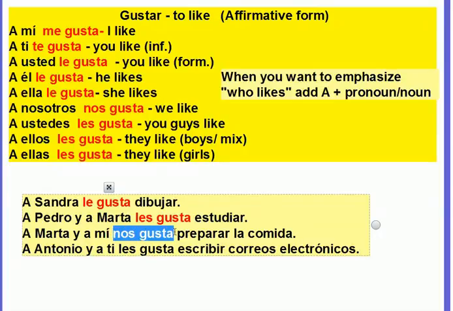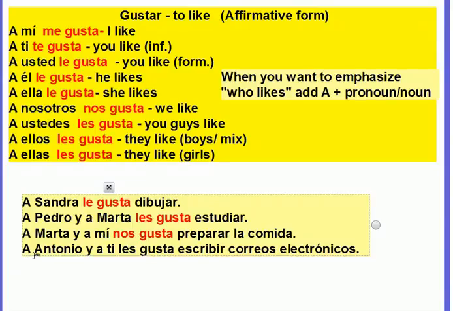The reason it's not me gusta, it's because it's not only about me, it's about Marta and I like. So, a Marta y a mí nos gusta. If I had to substitute a Marta y a mí, Marta and I, it would be like we. So it makes sense to match my verb with my subject.